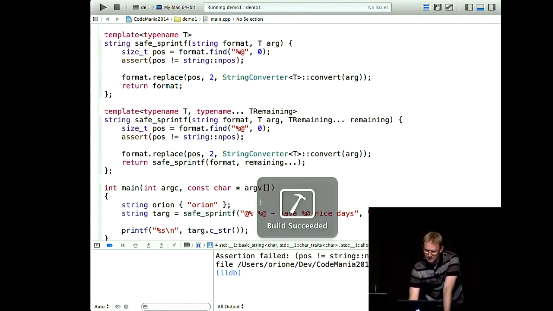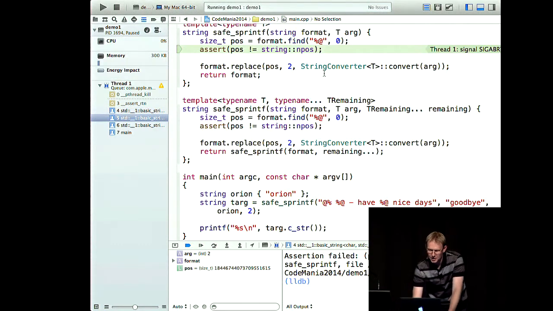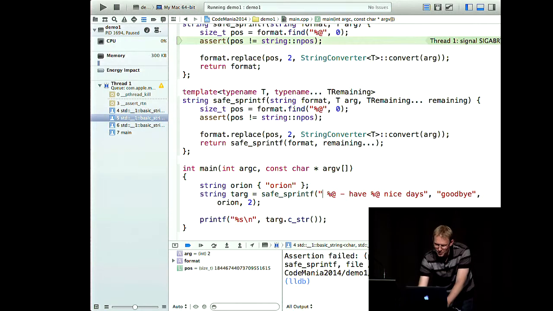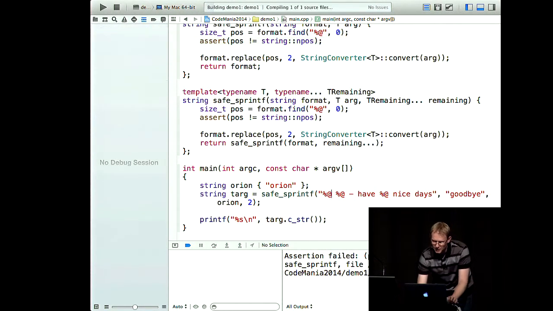But sure enough, I get an assertion because I forgot to put the right number of %ats in my format string, because I typoed one of them. So let's run that again.